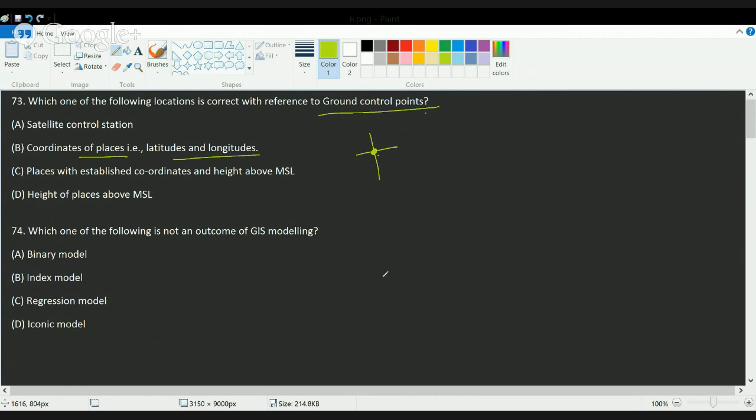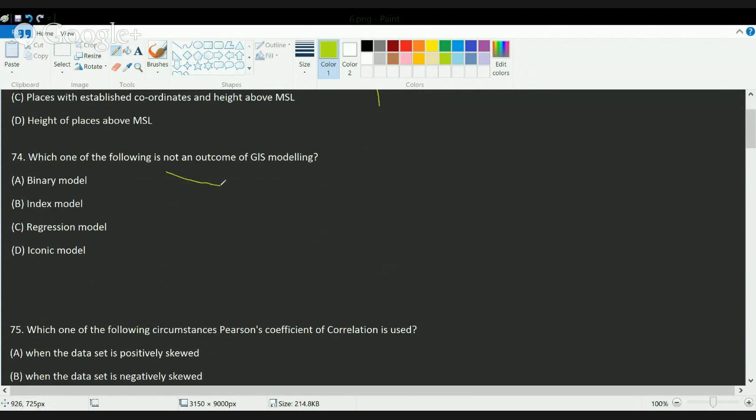Okay, the next question asks you which of the following is not an outcome of GIS. So under GIS we study various modeling techniques. So we'll be discussing more in detail when we take a class on GIS. So binary models, index models, and regression models are the models of GIS modeling. Okay, except the iconic model. So the correct answer here is D.